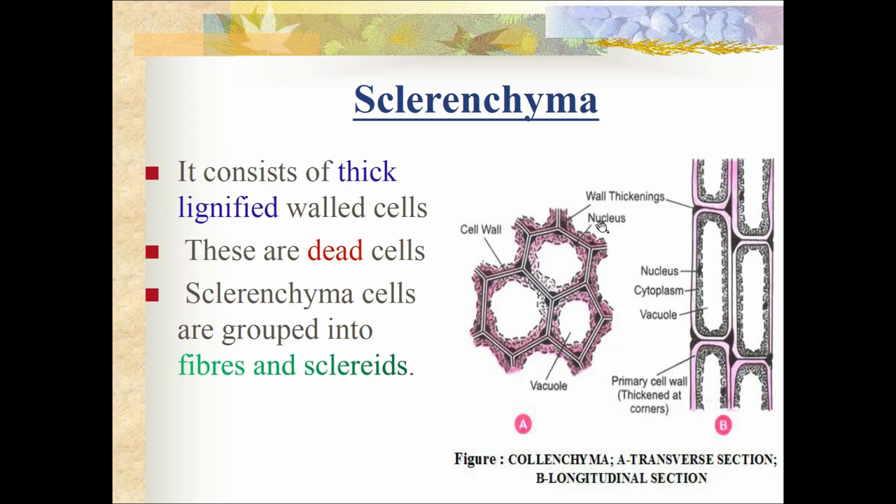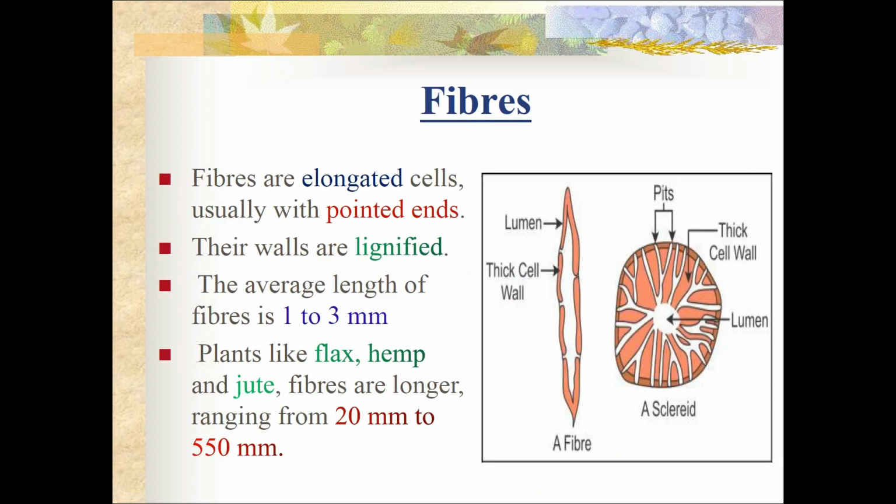The next is sclerenchyma. It consists of thick lignified walls, and they are dead cells. There will not be any protoplasm or living substance inside. Only the wall will be lignified, and they are very strong, giving mechanical support for the plant part. And the sclerenchyma cells can be grouped into fibers and sclerites. The two types of sclerenchyma cells are fibers and sclerites.